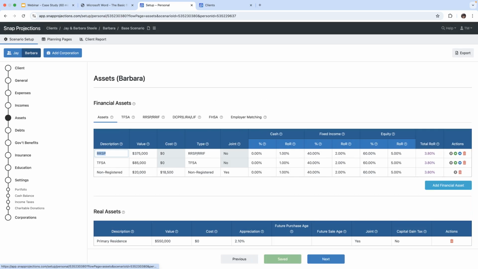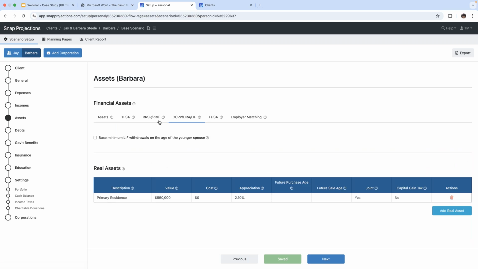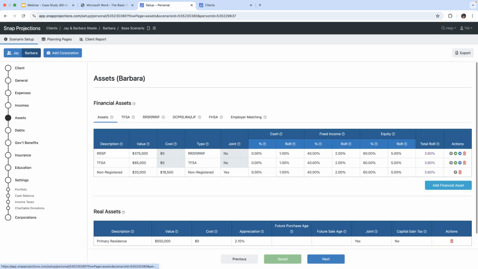Moving on to our assets page. So we're on Barbara's page right now. Okay, sorry. So we're on the assets tab of the financial assets section. And based on Barbara's financial planning questionnaire, we can see that she has an RRSP worth $375,000. The cost is not applicable to a registered plan. The type is RRSP RIF.